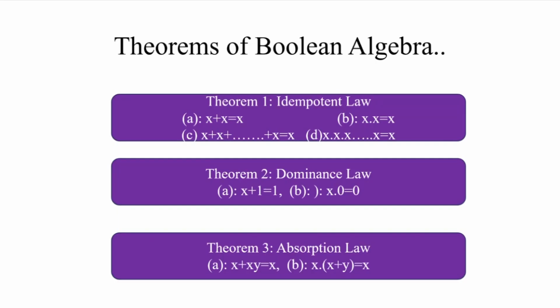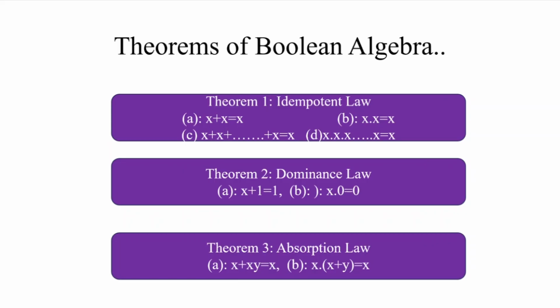Here are some theorems, and for proving these theorems we use the previously discussed postulates of Boolean algebra. The postulates of Boolean algebra are generally unproved axioms. That's why they are known as postulates or axioms. For proving a postulate, that is, left hand side equal to right hand side, we simply use a truth table. But for proving theorems of Boolean algebra, we use the concept of postulates.